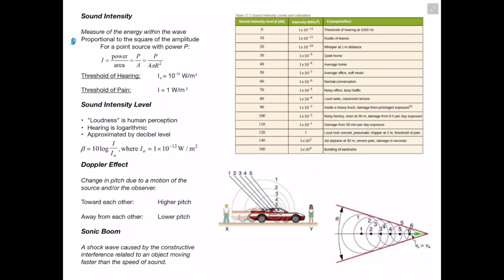Alright, next we're going to be covering sound intensity, which is actually the measure of the energy within the wave. And this is always going to be proportional to the square of the amplitude. So we have the equation here in order to find sound intensity, and we can see that this is going to be power over area. And in this equation we're dealing with a point source.